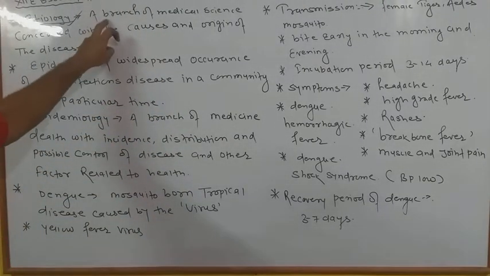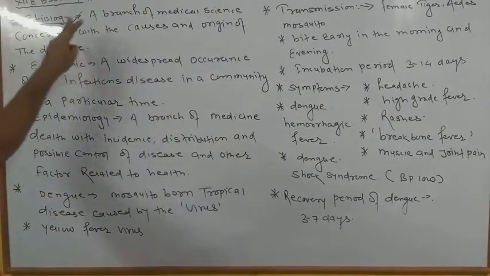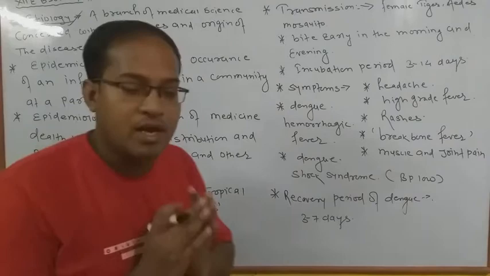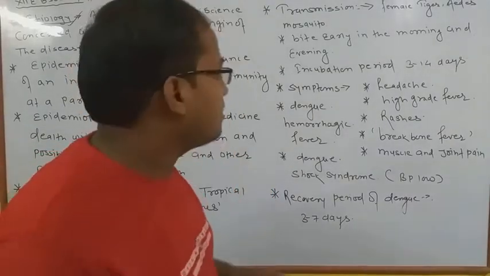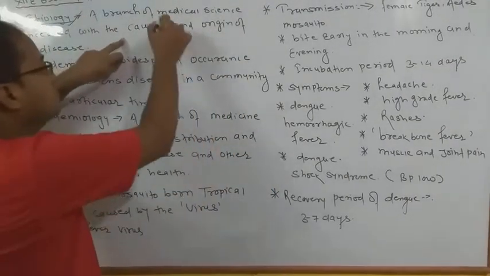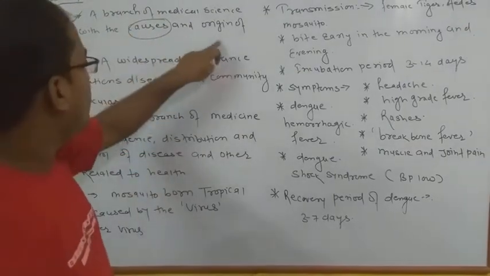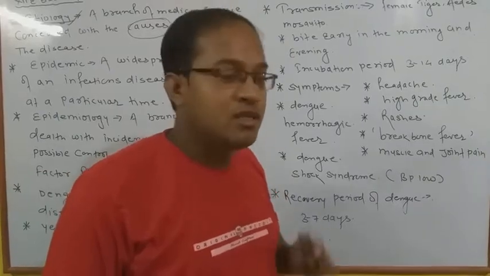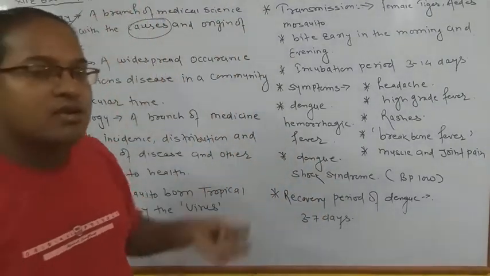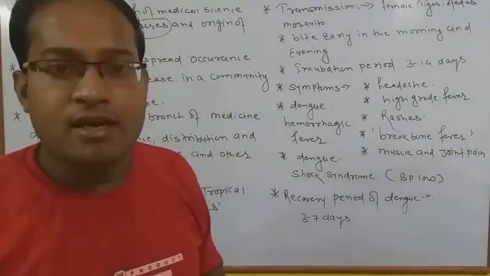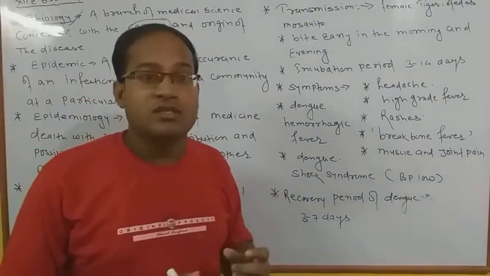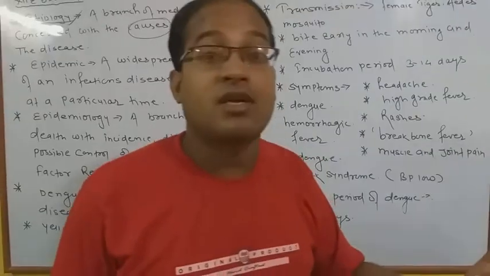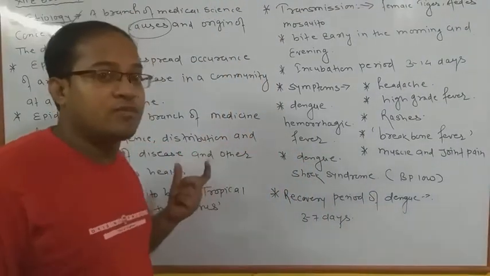Etiology means a branch of medical science that is concerned with the causes and origin of disease. Okay, branch of medical science that includes the causes, meaning उनका कारण, and the origin of disease, meaning कहाँ से वो start हुए. Okay, that is the branch of etiology. Etiology explains the main causes and origin, उनका कारण क्या था जहां से वो तैयार हुए और वो कहां से स्टार्ट हुए, that is the most important point of etiology.